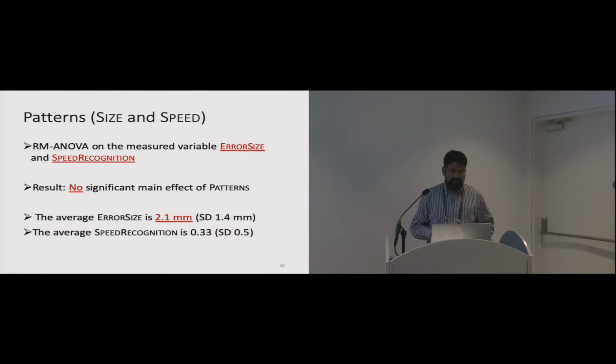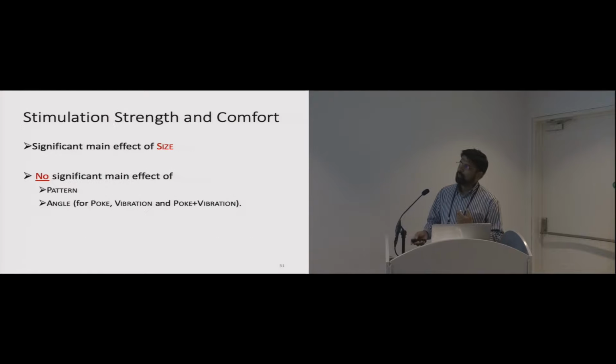We saw that there was no significant effect of patterns on this size. So what we mean is one could usually employ any size and any speed in the range we use, and it will work. It's very consistent. It's not very sensitive to that. We saw that the average size was 2.1 millimeter, so possibly one could use small and large balls also.